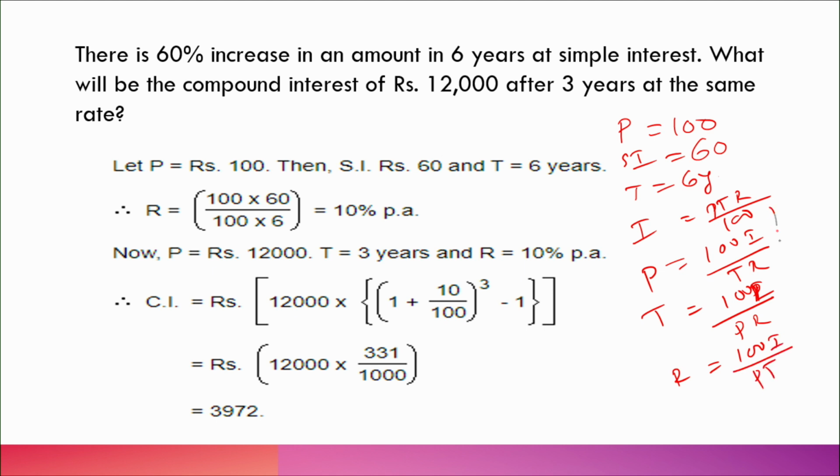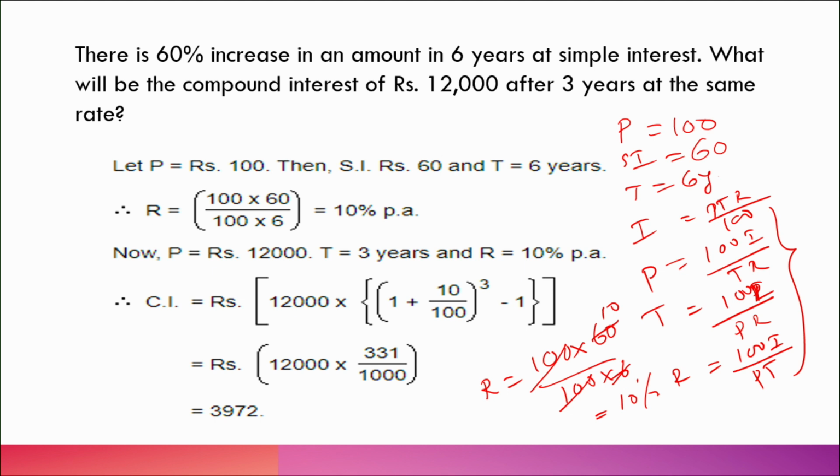You can use any one of these 4 formulas. So now we are going to use it. R is required. R equals 100 times I by PT, which is 100 times 6. This 100 and this 100 get cancelled, 6 ones are 6, 6 tens are 60. So how much did you get? 10% rate of interest, correct.